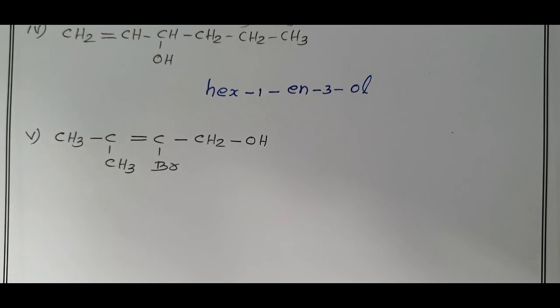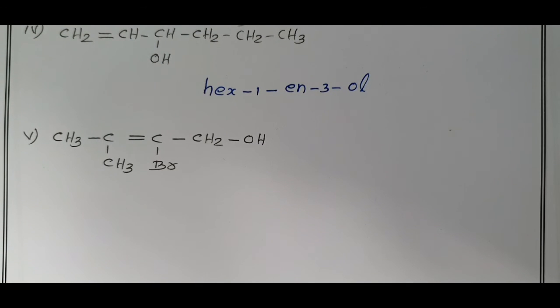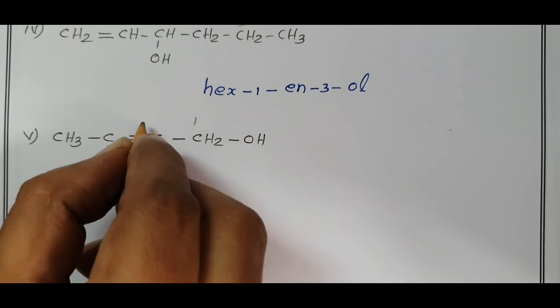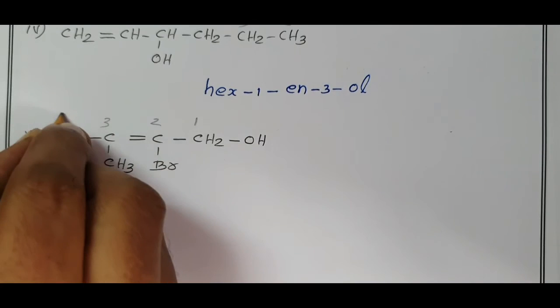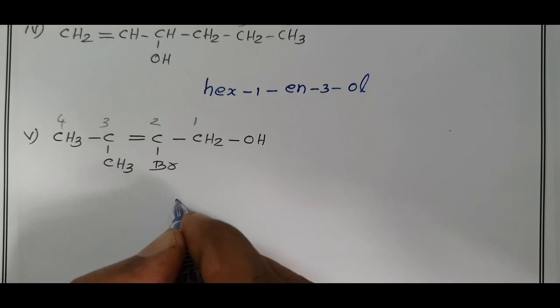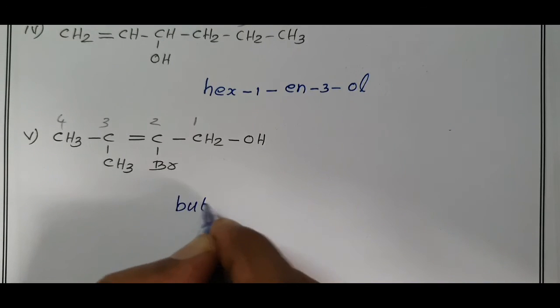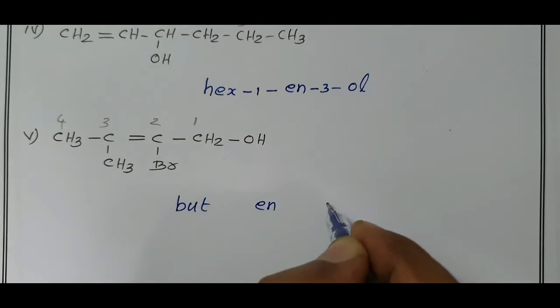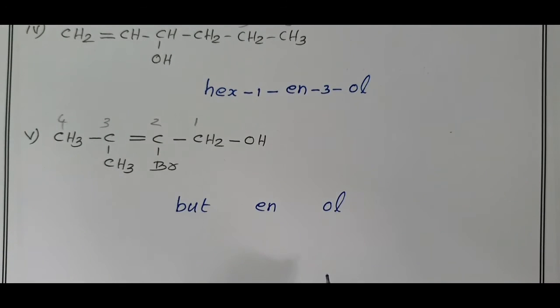The fifth compound given in the intext question has OH, Br, and methyl present along with a double bond. Starting with 1, 2, 3, 4. 4 carbon atoms, the root word is but, carbon-carbon double bond ene, OH ol.